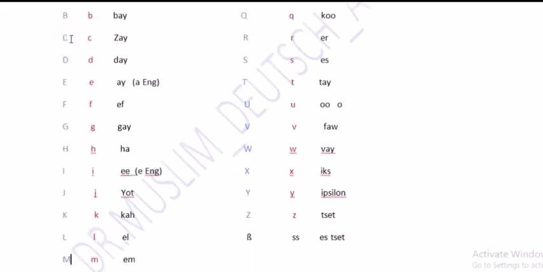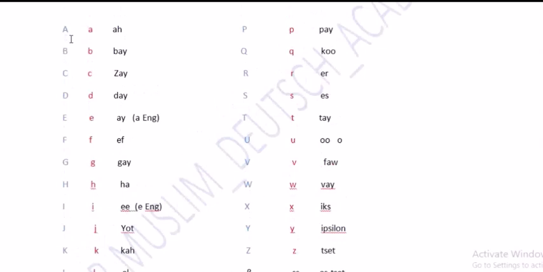So now we are coming to pronunciation. They are the same as in English, but yes, a difference is present in pronunciation. So we are coming to the first letter. In English we call it A. In German we pronounce it A. And the second one is, in English we pronounce it B. In German we pronounce it B.